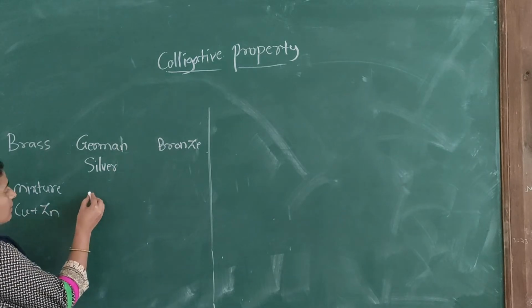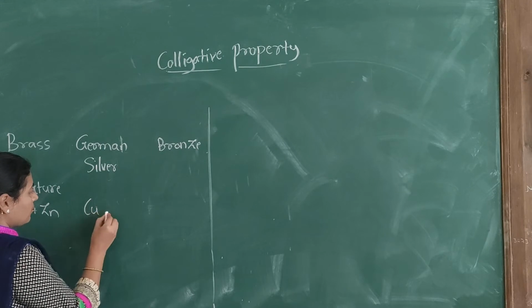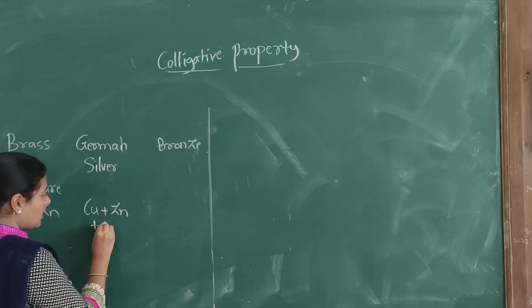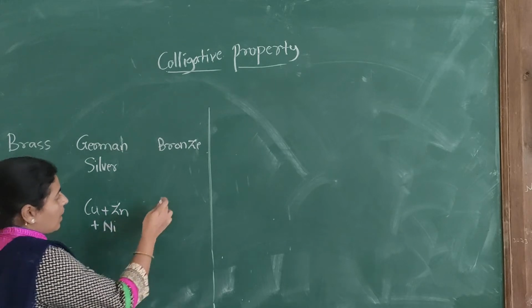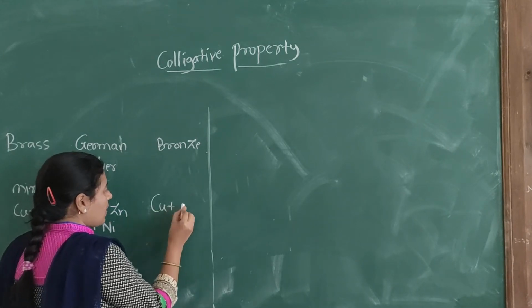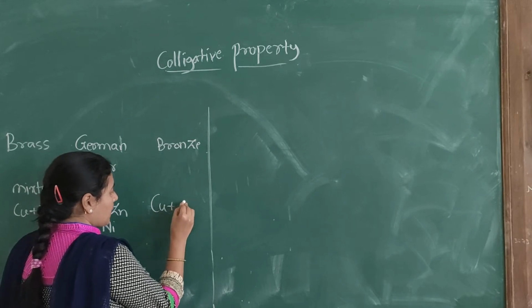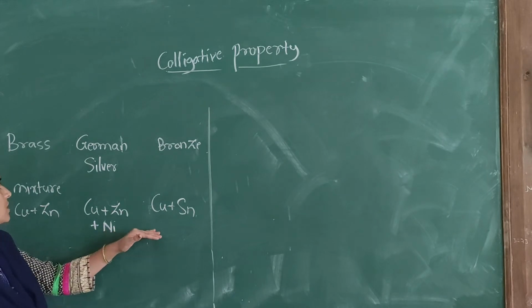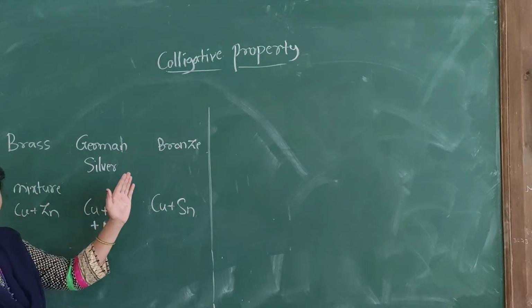German silver is a mixture of copper, zinc and nickel. And bronze is a mixture of copper and tin. Hence, due to the difference in their composition, their properties also differ.